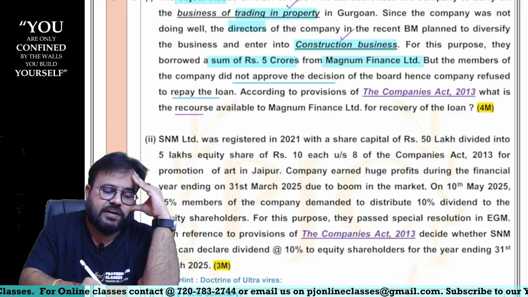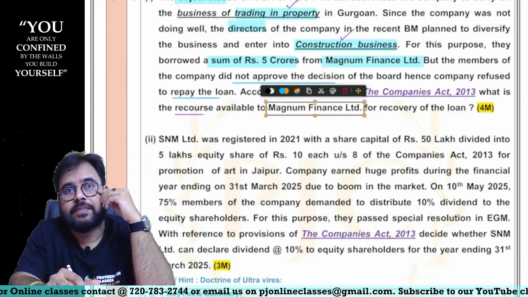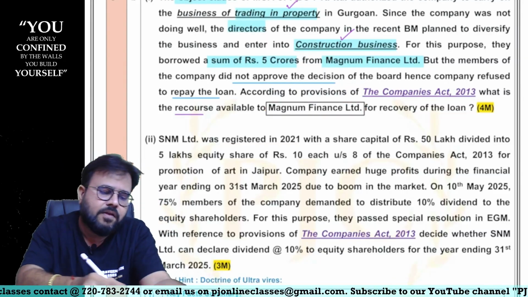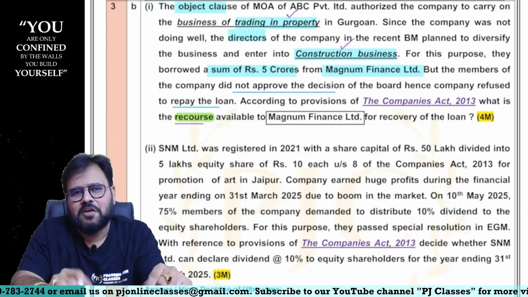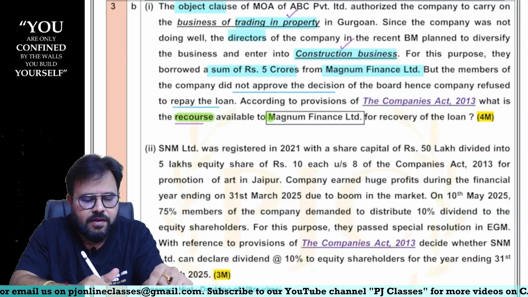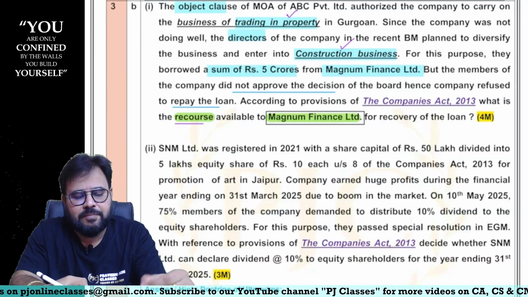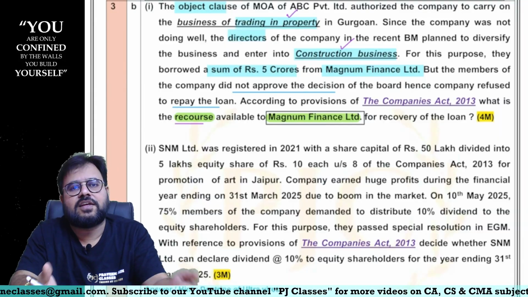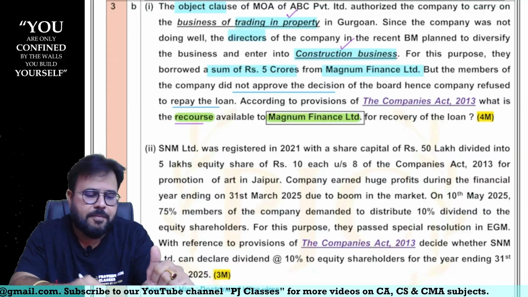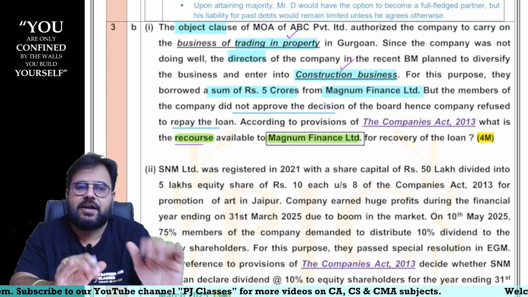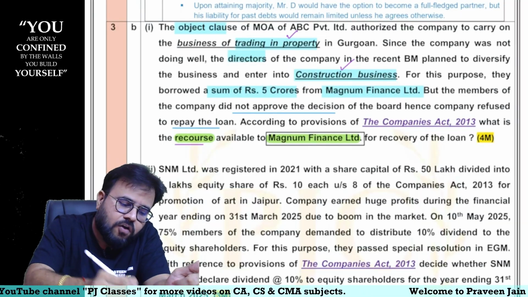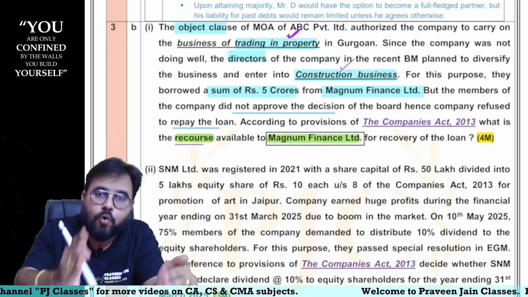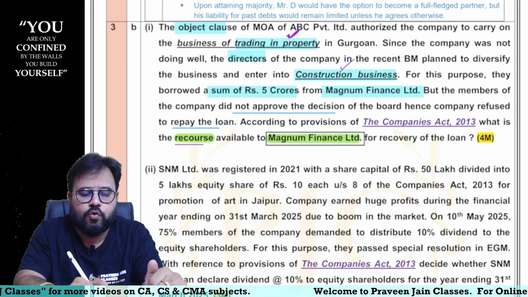Now, center of attraction is what, sir? The lender, the company which has given the money, sir. What is the remedy they are having, sir? Can I say, literally speaking, one chamat we have to put to this particular company, sir. Mr. Lender, you are supposed to see the memorandum articles of this company, sir. When you read the memorandum articles of the company, you would have come to know the object clause is clearly saying that they can deal only in what, sir? Properties. They cannot do construction, sir.